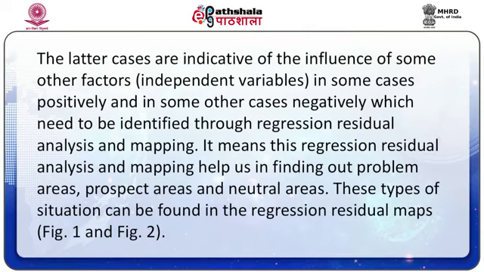On the other hand, in the case of negative relationship between variables like literacy rate and proportion of 0 to 6 population, the areas with positive regression residuals refer to problem areas and the areas with negative residuals prospect areas. It means this regression residual analysis and mapping helps us in finding out problem areas, prospect areas and neutral areas. These types of situations can be found in the regression residual maps.